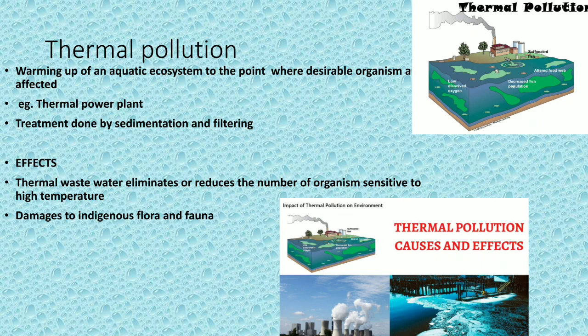Once these things enter the water, they may suffer and may die. This will also cause damage to the flora as well as fauna. In the same way, it will also affect the plant ecosystem.